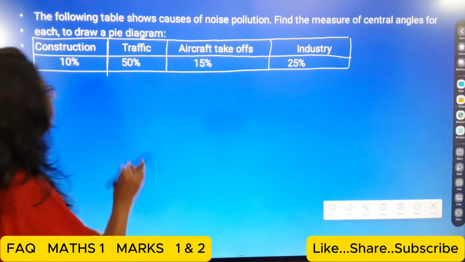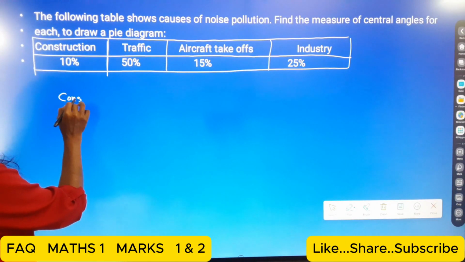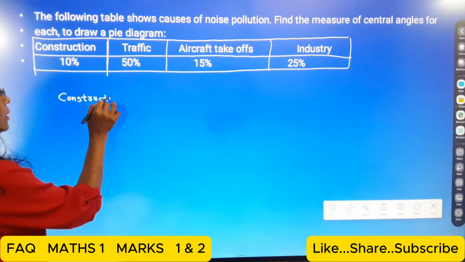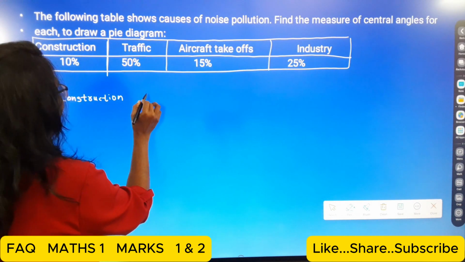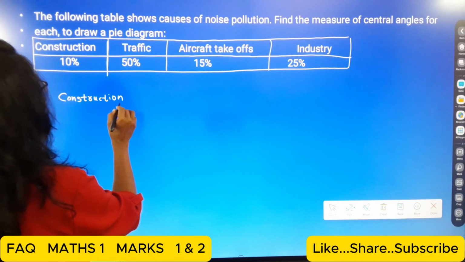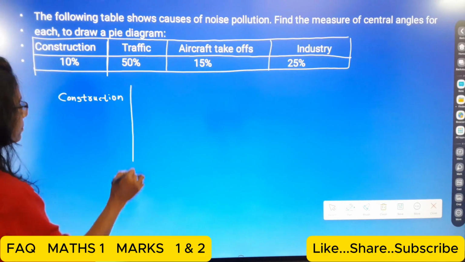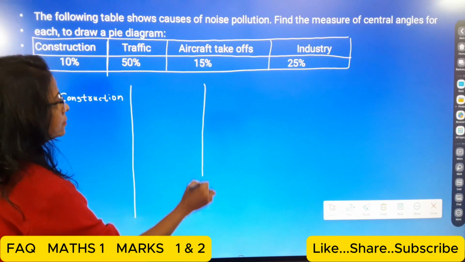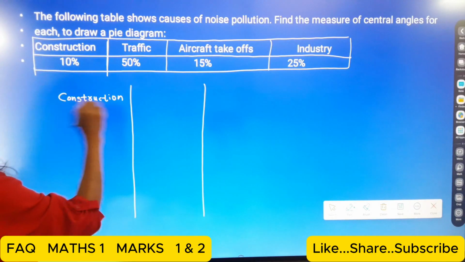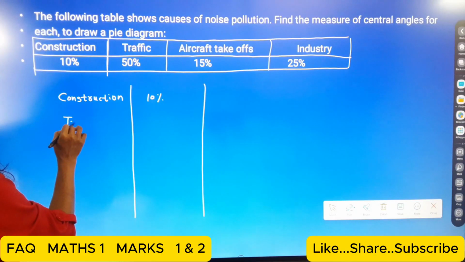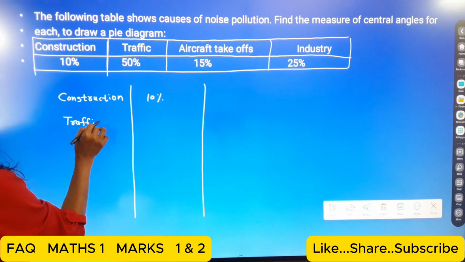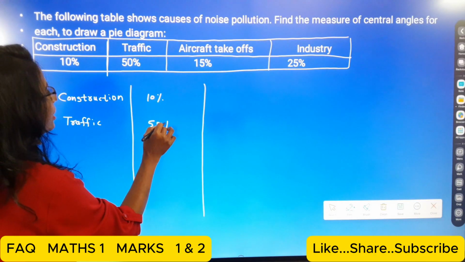Okay students, we draw it vertically so that the rules and regulations of the boards can be followed. Okay, so here students, first we write the construction, and then percentage. For construction it is 10%. Then here traffic, for the traffic it is 50%.